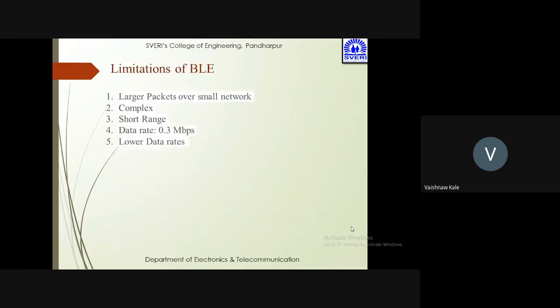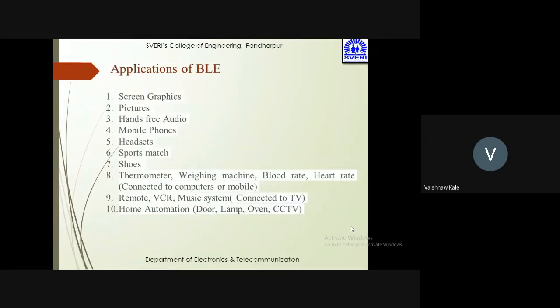Limitations of BLE: longer packets over a smaller network, short range, and a data rate of 0.3 Mbps, which is a lower data rate. Applications: screen graphics, pictures, hands-free audio, mobile phones, headsets, sports equipment, shoes, thermometer, weighing machine, blood pressure, heart rate connected to computers or mobiles, remote, music system connected to TV, home automation, door, lamp, oven, CCTV.